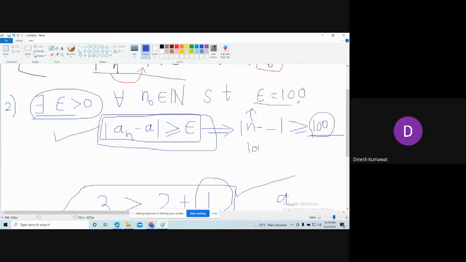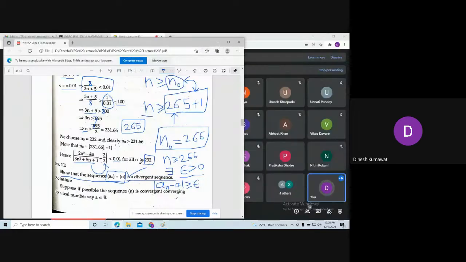If you want, you can change your epsilon to be 1000. Then I can pick 1001. Then I am always getting a natural number which is bigger than your epsilon. In fact, I am using the Archimedean property. Doesn't matter which real number you give to me, I can always give you a natural number which is bigger than your real number. So in fact you can prove this statement using the Archimedean property. Is the idea clear? Yes, sir.